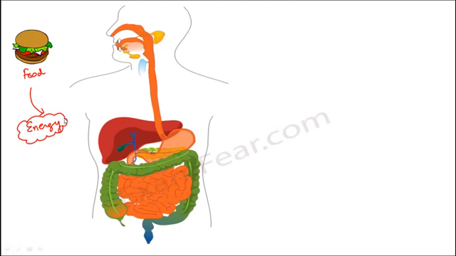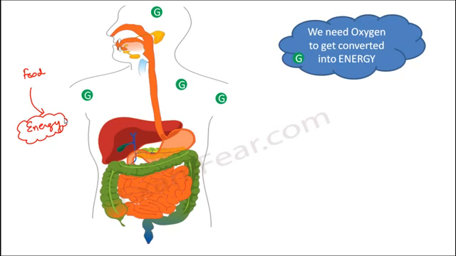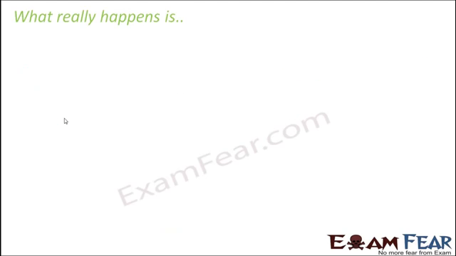Whatever food we eat, this food gets inside our mouth and then it finally enters into the stomach, then the intestine, and during this time the digestion of food happens. That is, the food is broken down into its simplest form and then it is absorbed by the body. This food is then utilized to provide energy, and that energy is given to all the cells of the body.